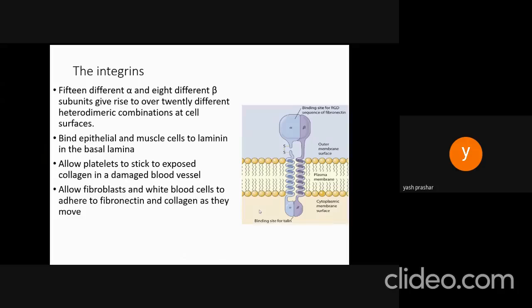Then we have these integrins. 15 different alpha and 8 different beta subunits give rise to over 20 different heterodimeric combinations at the cell surface. They bind epithelial cells and muscle cells to laminin in the basal lamina. Integrins also allow platelets to stick to the exposed collagen in a damaged blood vessel. Additionally, they allow fibroblasts and white blood cells to adhere to fibronectin and collagen as they move. So again, integrins are also very important.